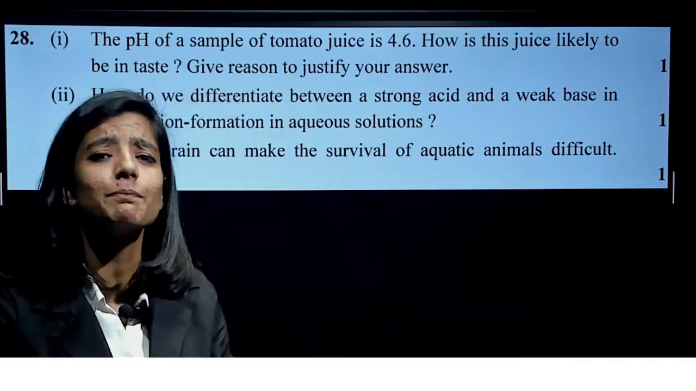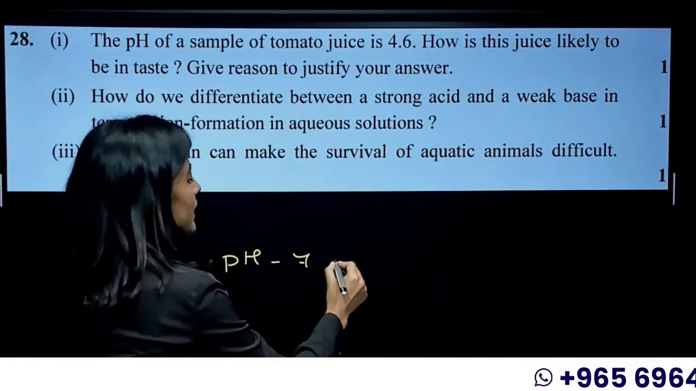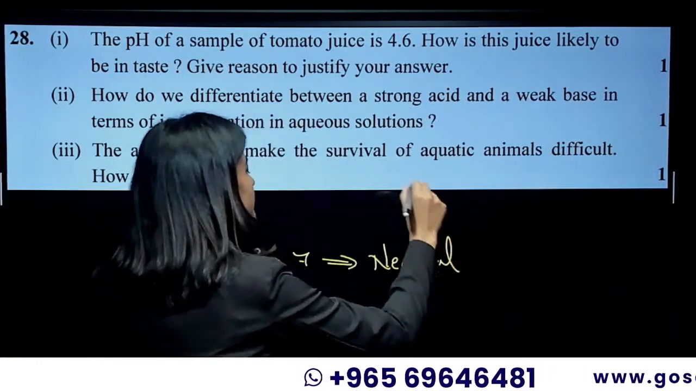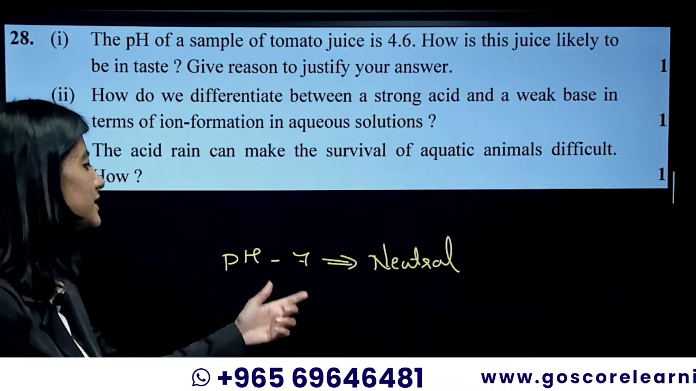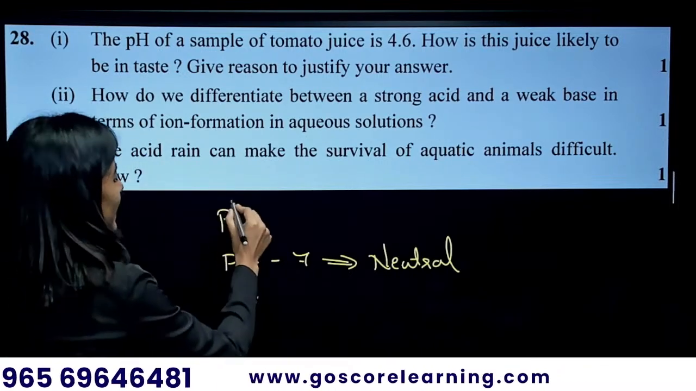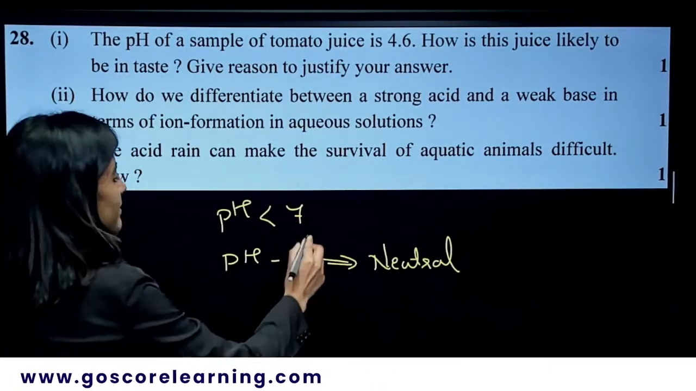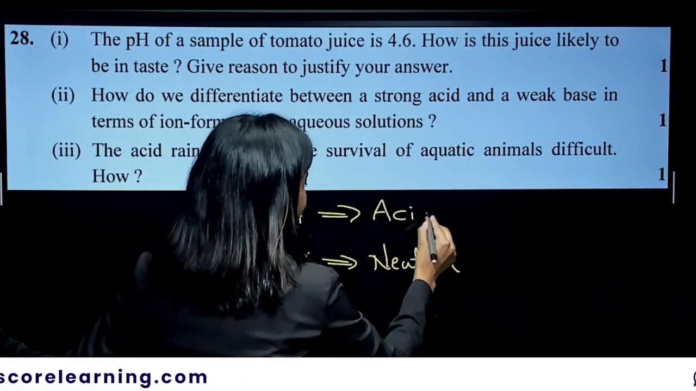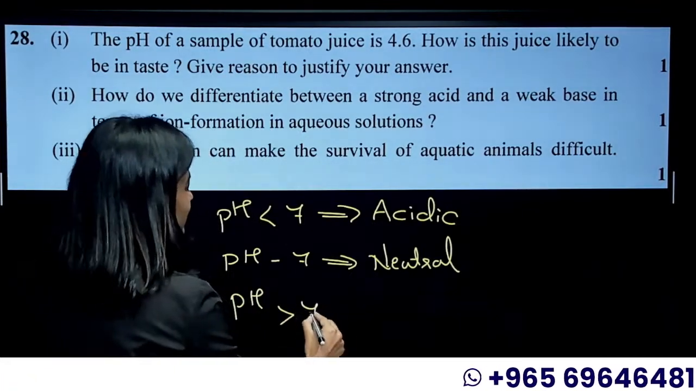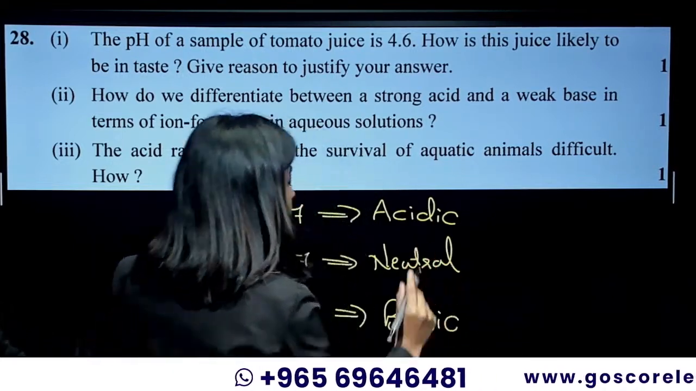Coming to the pH, you have to note one important thing: if the pH is 7, it indicates that the solution is neutral in nature. If the pH is lesser than 7, it will be acidic in nature. If the pH is greater than 7, it will be basic in nature.